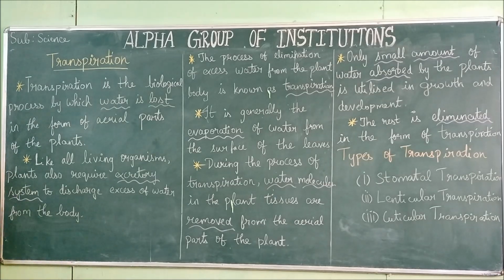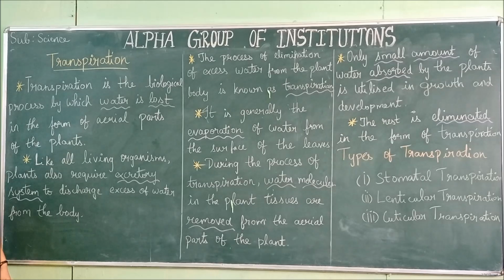The carrying out of all the excretory products is called transpiration. Transpiration lets out all the excess amount of water present in the plant.